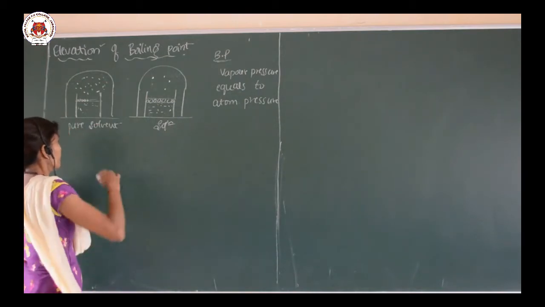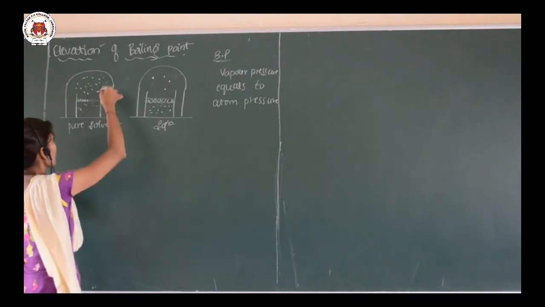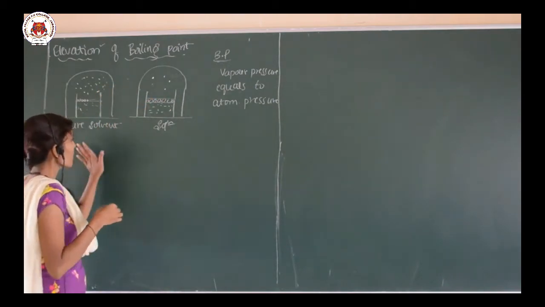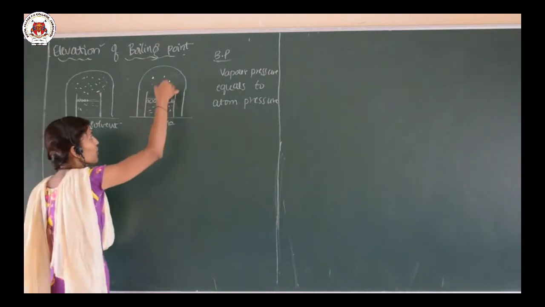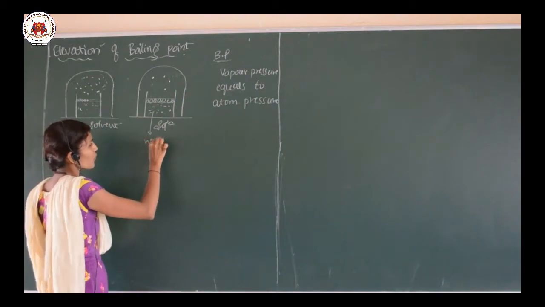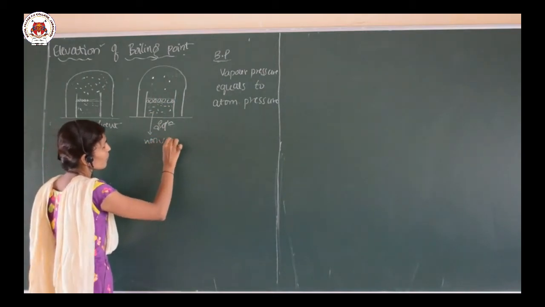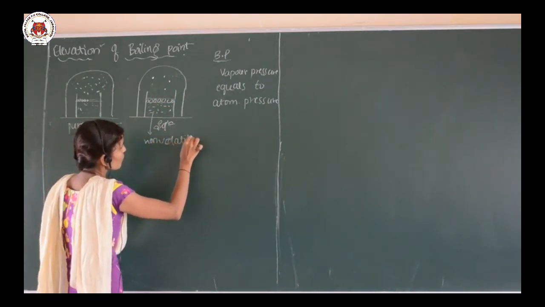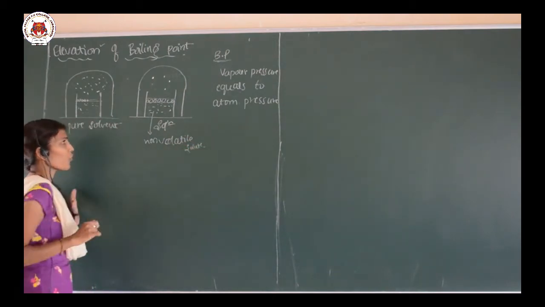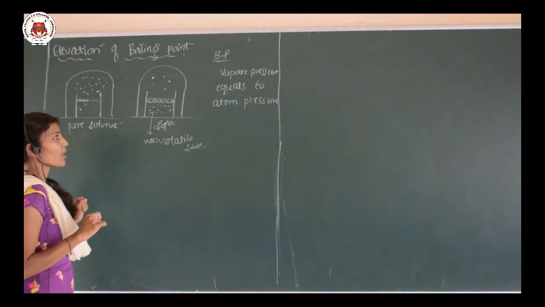And then here I am going to add some solute to the pure solvent, a non-volatile solute. Non-volatile solute is added to the pure solvent. During that time, what happens?